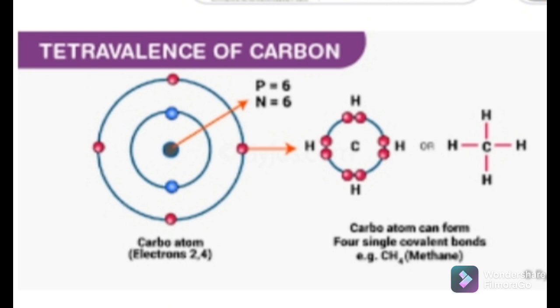So what is tetravalency? Carbon has atomic number 6, that's why its electronic configuration is 2,4. So it requires 4 electrons to become stable, and it will share those electrons with other elements and become stable. So as its valency is 4, it has the property of tetravalency.